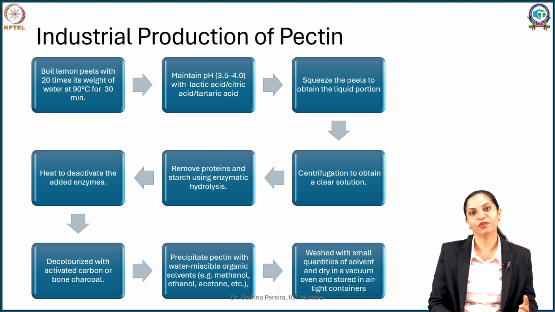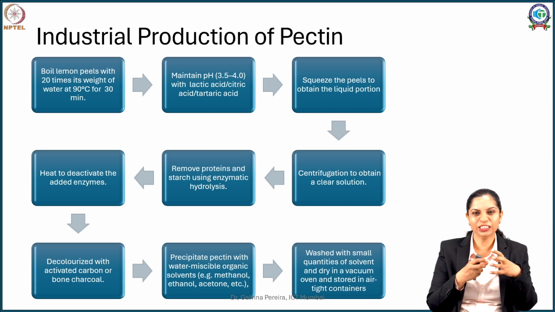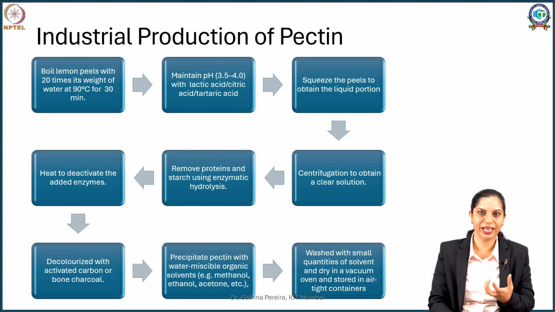So you can do that with the help of organic acids such as lactic, citric or tartaric acid. Once that is done, the majority of the pectin still remains within the citrus, so you can completely squeeze the peels, removing as much water content as you can. You will get a solution which is a little colloidal and turbid. Centrifuge it and you will get your clear solution.